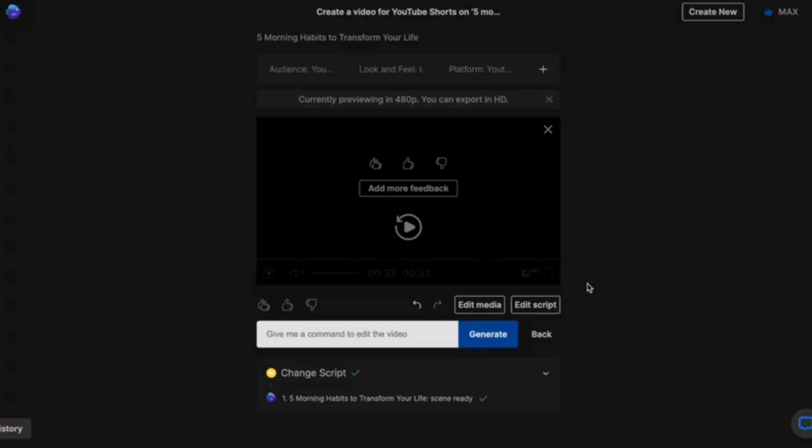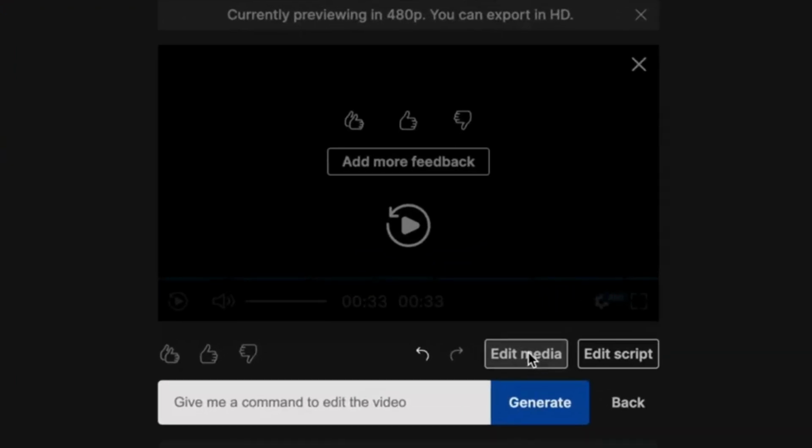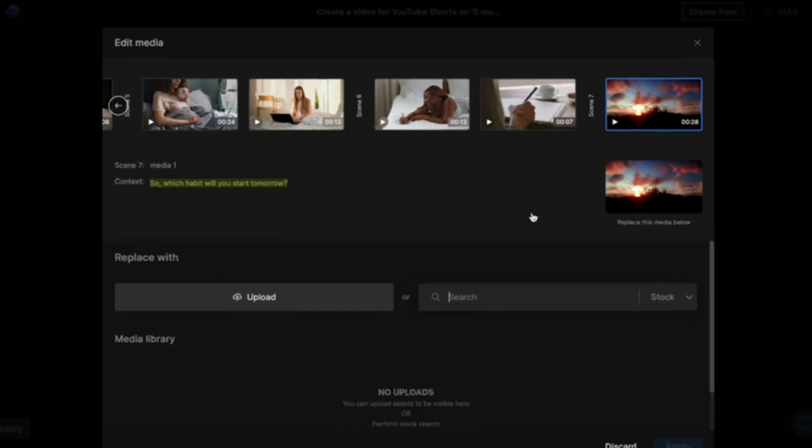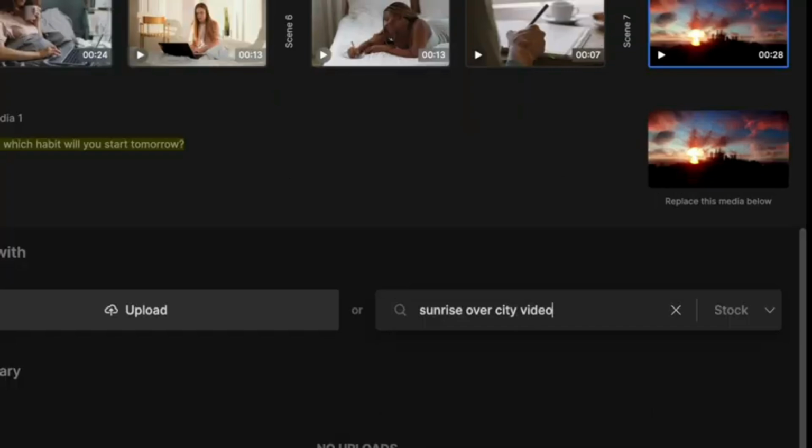Alternatively, if you want to just change a couple of clips here and there, you can use the edit media option. And this opens up the media timeline where you can see all of the clips that have been used. You can then select the clip you want to replace and then either upload your own clip or search for a separate one in the stock library. For instance, I don't like this last one, so I want to change it, and I am going to search the stock library for the same.